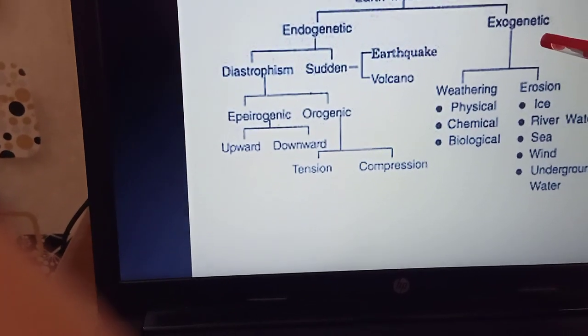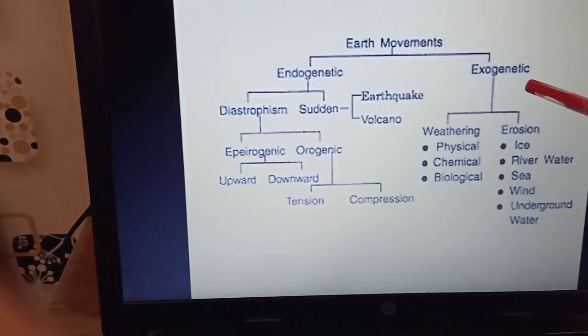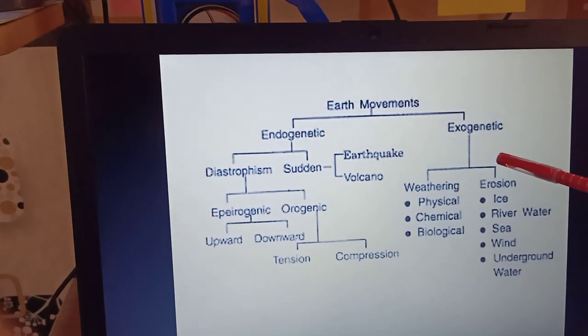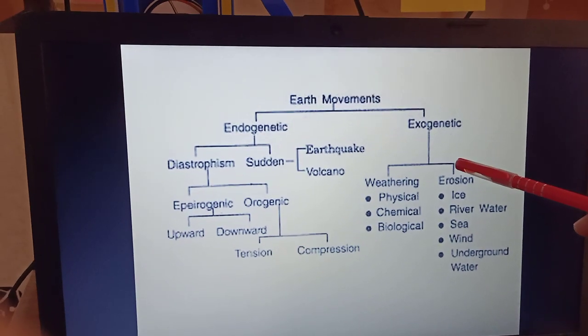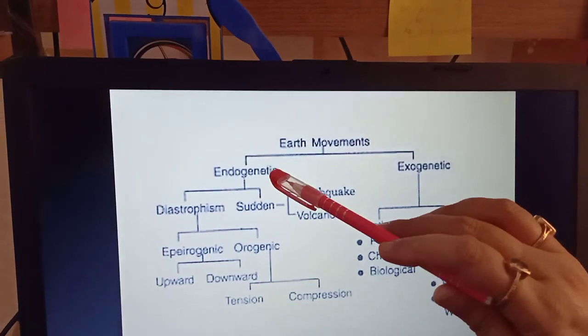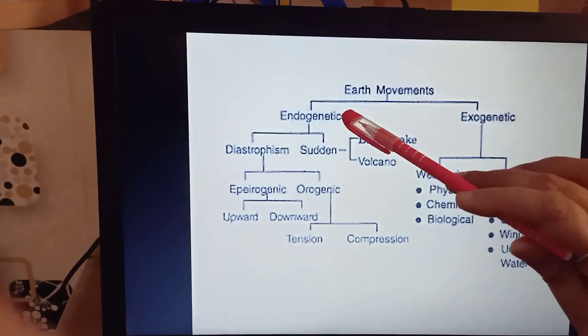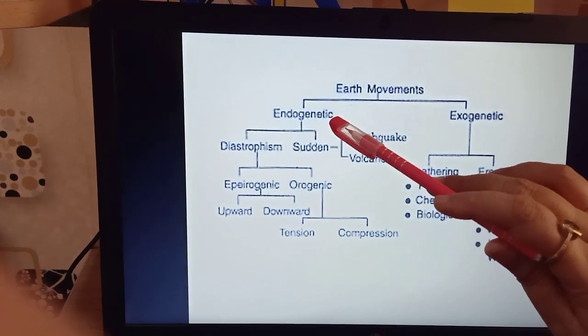So these exogenic forces are also referred to as destructive forces because they cause destruction of the landforms, they cause wear and tear of the landforms, erosion of the landforms, which have been created by the endogenetic forces. The endogenetic forces are referred to as constructive forces because they help in the creation of landforms.